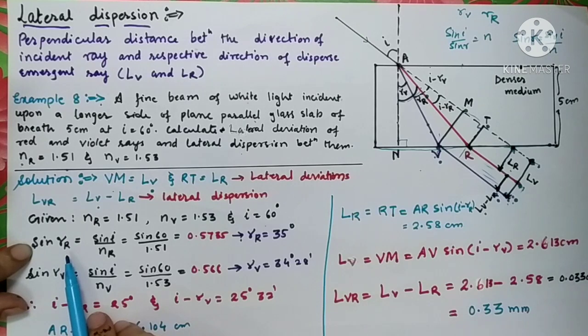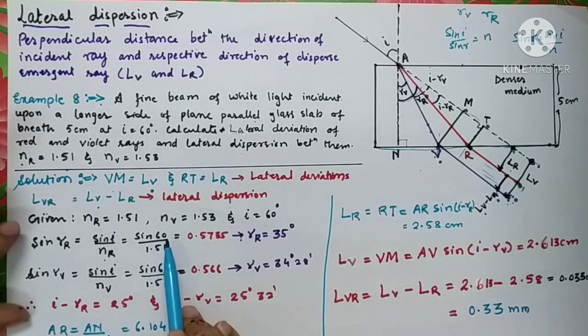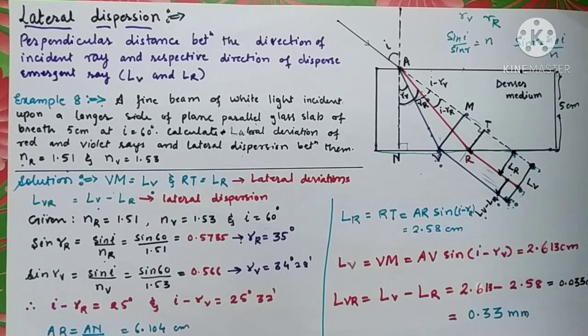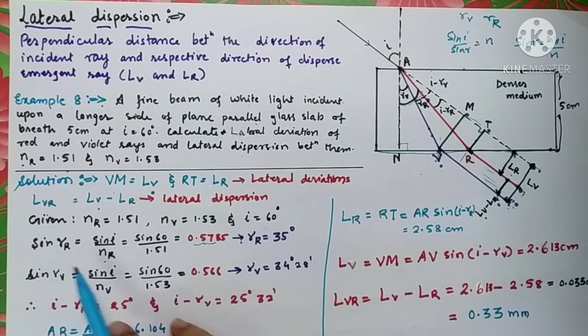So here sin r, the sine of the refracted angle for red color, is equal to sin i upon the refractive index of red color. You have been provided sin 60 and 1.51 is the refractive index for red color. Once you calculate, this ratio comes out to be 0.5735, and in your logarithmic table you'll have to search this value in the mantissa column to get the value from the natural sine table.